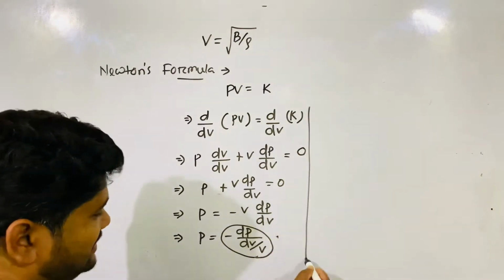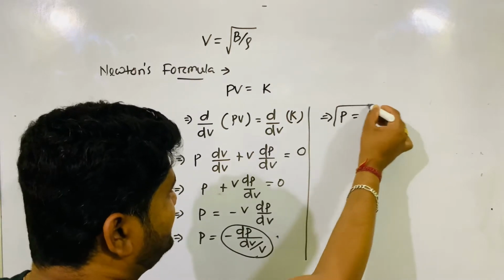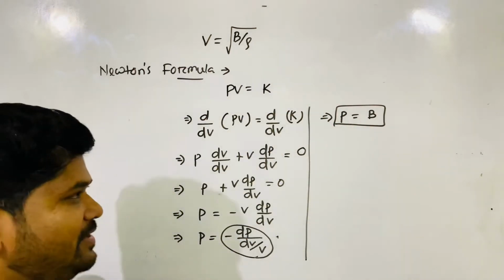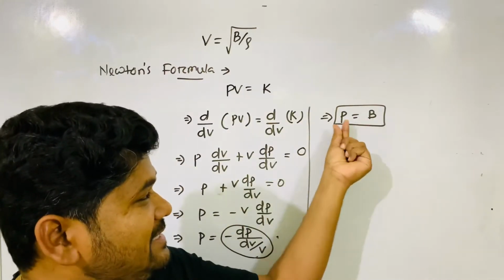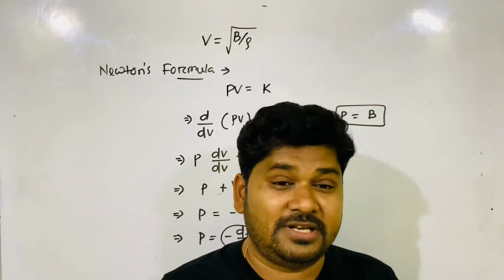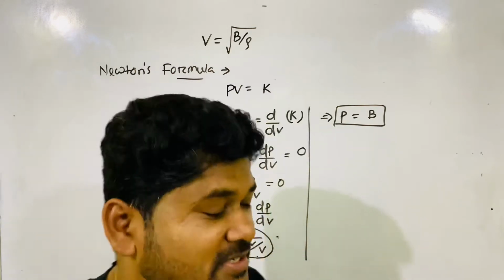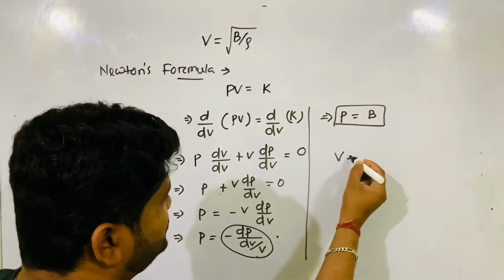So here P is equal to B. So what did you get here now? Bulk modulus is equal to pressure, according to Newton. If bulk modulus is equal to pressure, then what is your final expression?